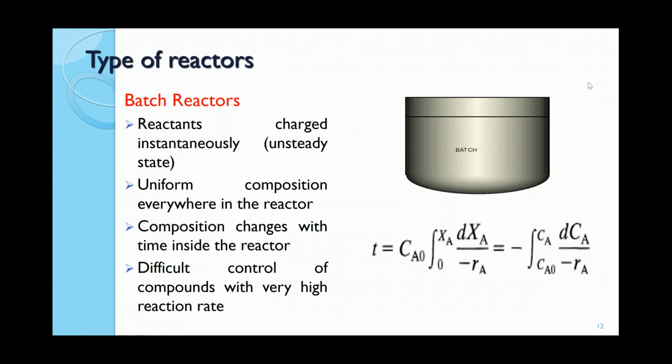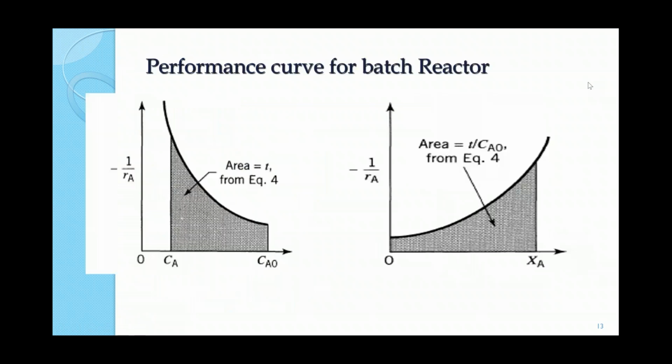So by calculating the final concentration left, you can find out whether complete conversion has taken place in the reaction system or not. And if you see the rate versus concentration curve, the area under the curve will give you an idea of the time for completion of the reaction. So if you know the final conversion and the time, you can find out the size or volume of the reactor also. So this is the advantage.